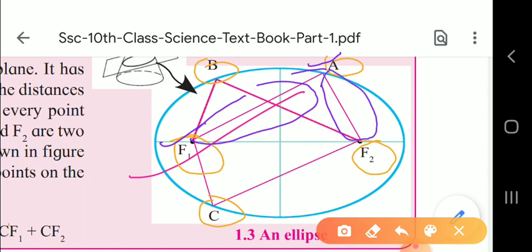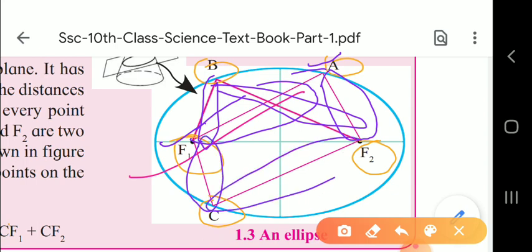This will be equal to BF1, that means this line, and BF2, this line. Now it is equal to CF1, this line, and CF2.